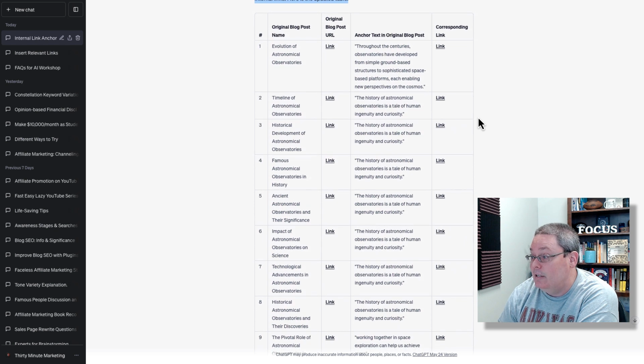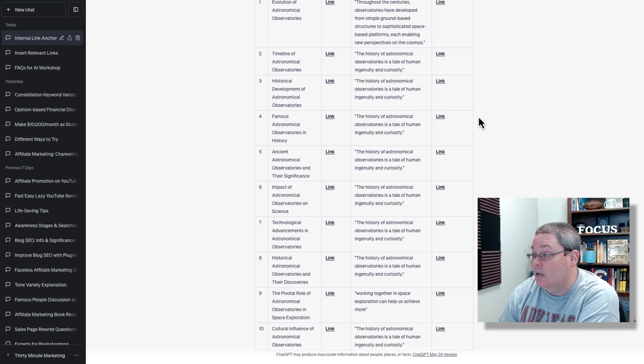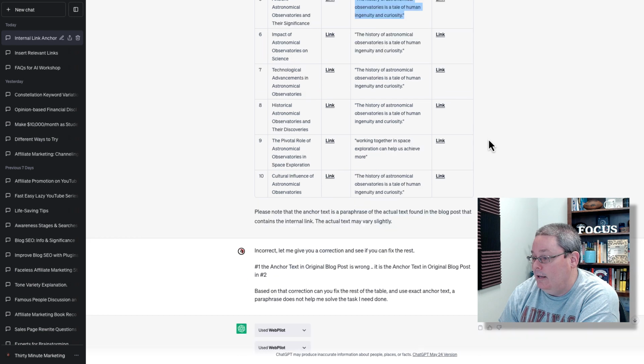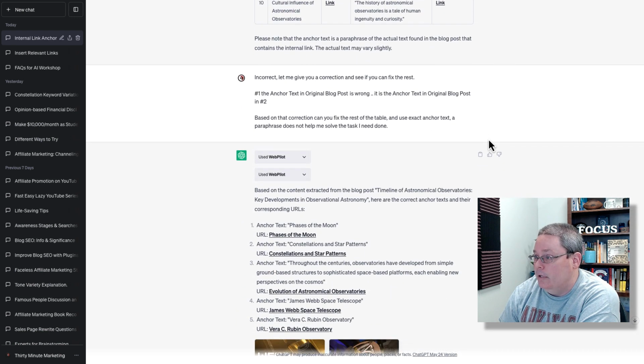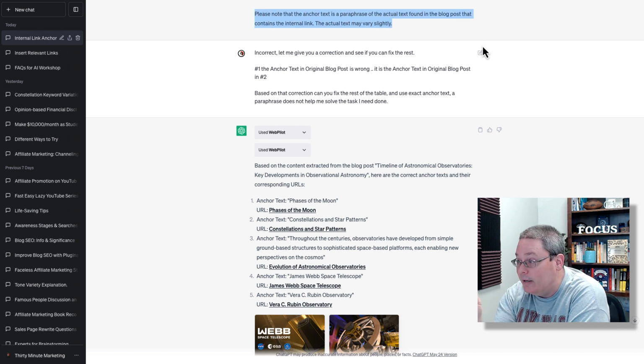And this is starting to look like something that I was thinking was going to be good. But you can see here, it just started repeating itself. And again, I'm like, what are we doing? Frustration setting in. And then it comes back and it says, please note that the anchor text is a paraphrase of the actual text found in the blog post that contains the internal link. The actual text may vary slightly.